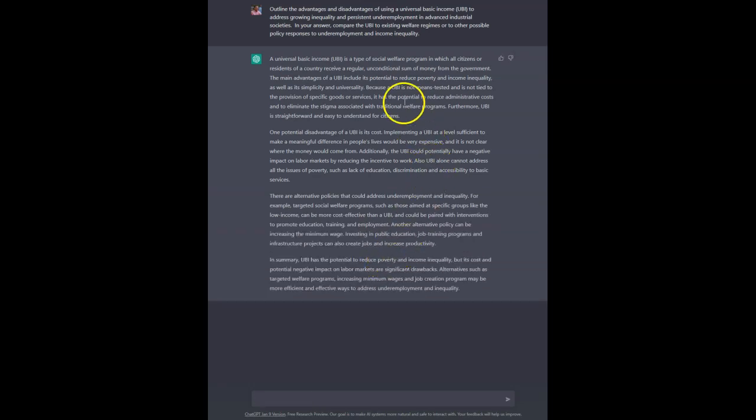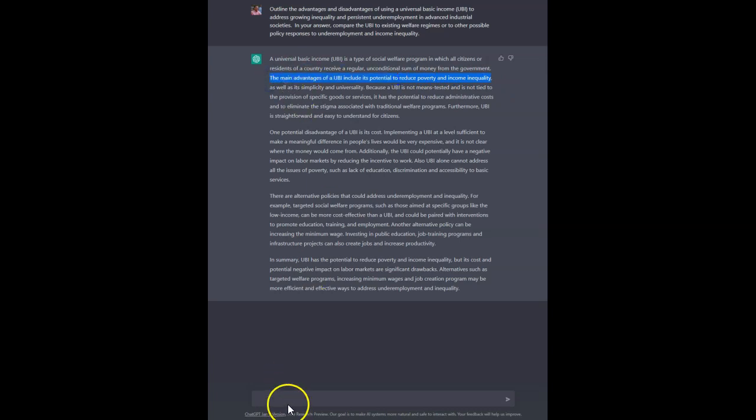Okay, so it says here that the main advantages include potential to reduce poverty and income inequality, as well as its simplicity and universality. So let's take just that.